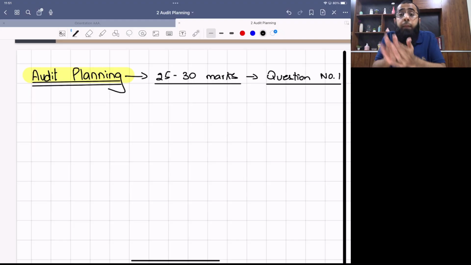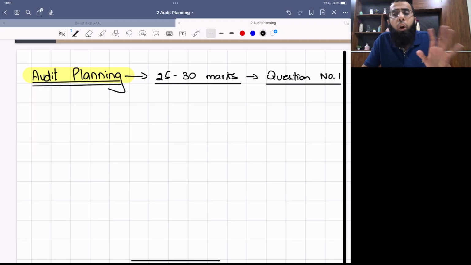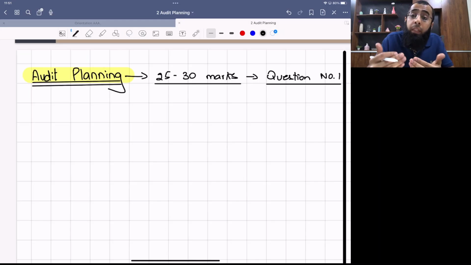Okay? This I'm saying as per the examiner instruction, that you are just required to understand the concept and demonstrate it in your answers. You are not required to learn the references of ISA numbers or their definitions or their paragraph referencing. That is not required at AAA level. The focus of the AAA exam is to evaluate the student's skill, how he evaluates the exam scenario and how he demonstrates his auditing, accounting, and professional skills. Okay, now,